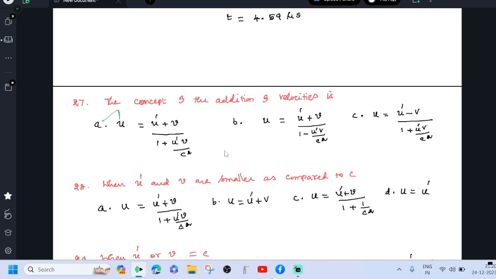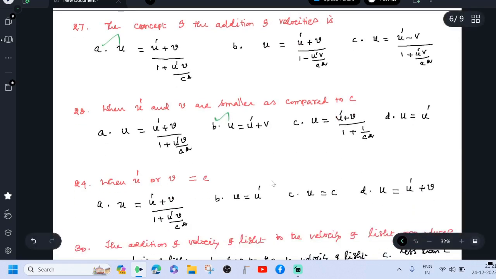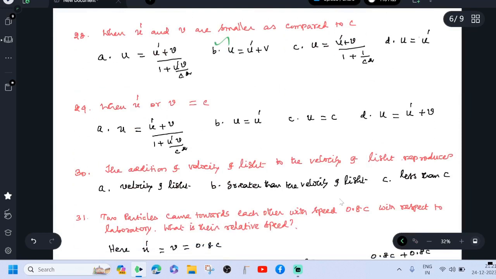When u dash and v are smaller as compared to c, then u equals u dash plus v, because u dash is smaller, v is also smaller, so this term is neglected, and we get u equal to u dash plus v. When u dash or v equals c, see that in this expression,